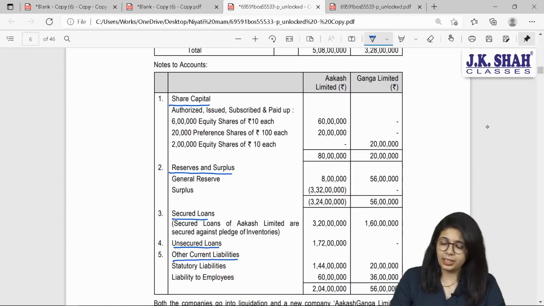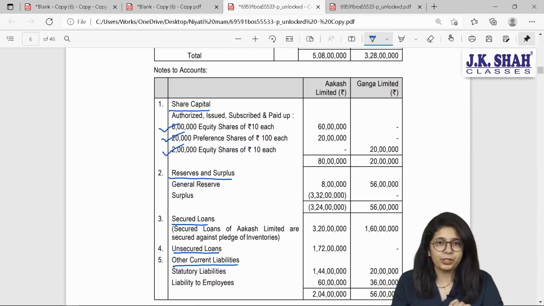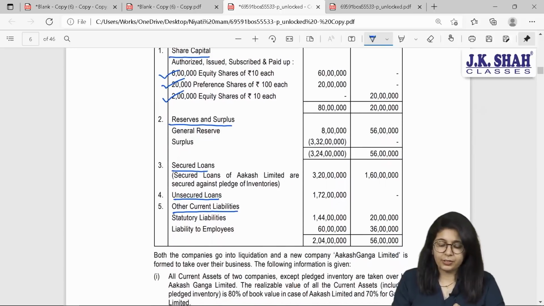Let us first see our share capital. Authorized, issued and subscribed. Akash Limited had equity as well as preference shares, whereas Ganga only had equity shares. In reserves and surplus, you have 2 types of reserves, general reserve and surplus.